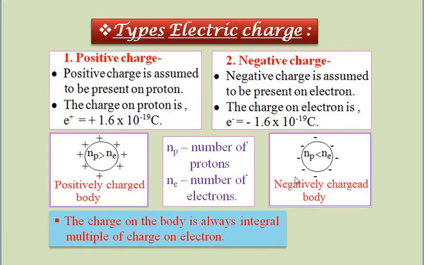The charge on a body is always an integral multiple of the charge on the electron and is given by the relation Q is equal to plus minus n into e. e is the charge on the electron, the electronic charge, and n is the integer multiple. Here two signs are taken, plus for proton, minus for electron. Means charge is always an integral multiple of the charge on the electron. It may be positive, it may be negative. Q is equal to n into e.